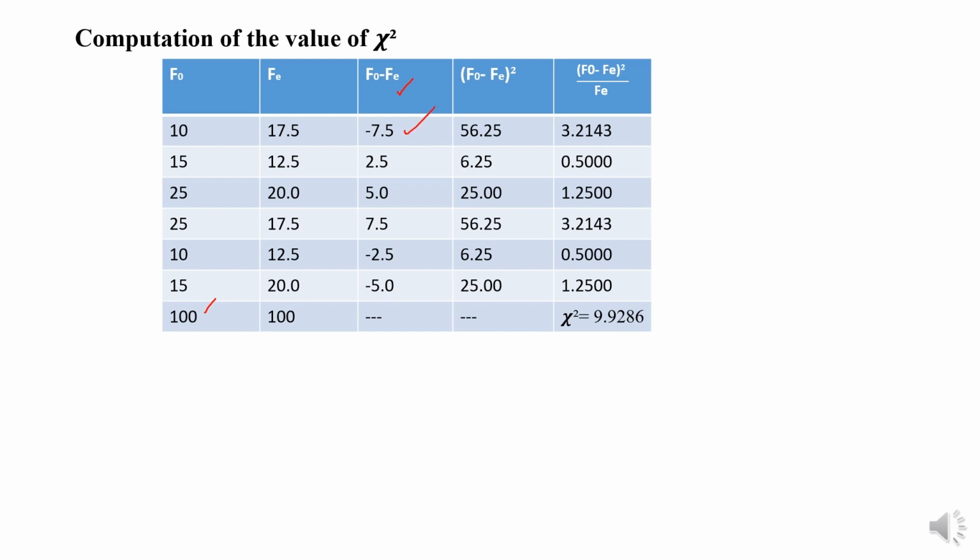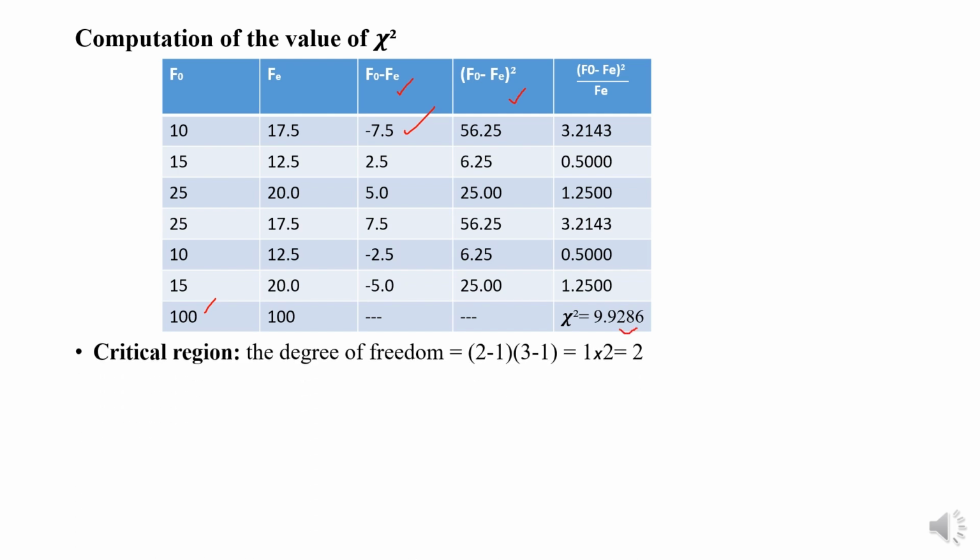The next one is we have to square all these values. So the squares of all these values are in this column, and the next one is we have to apply the formula of the chi-square. So the calculated chi-square is 9.9286.